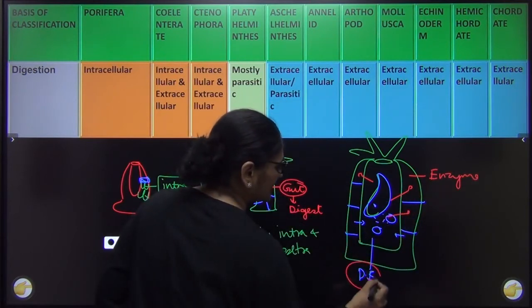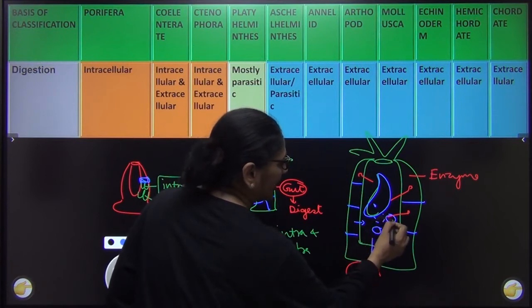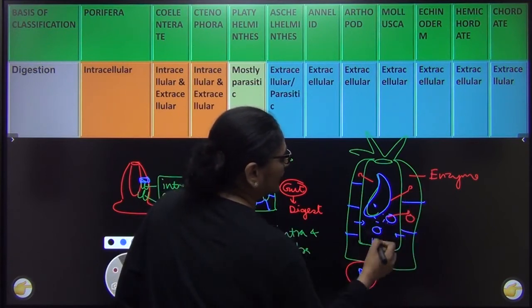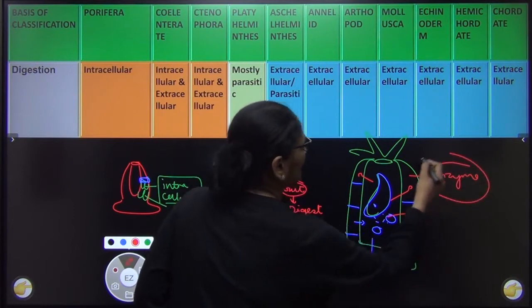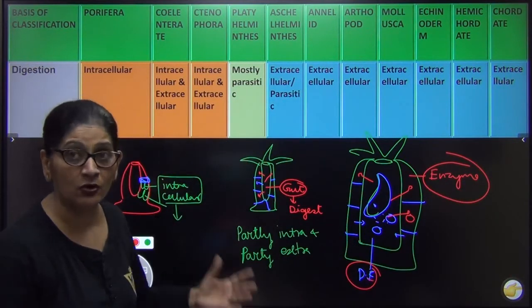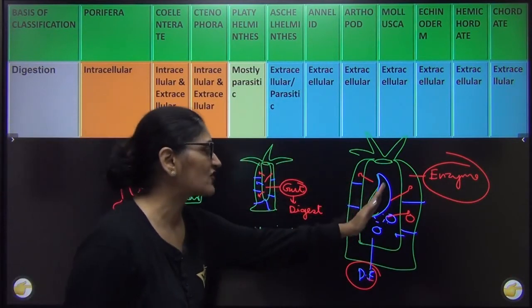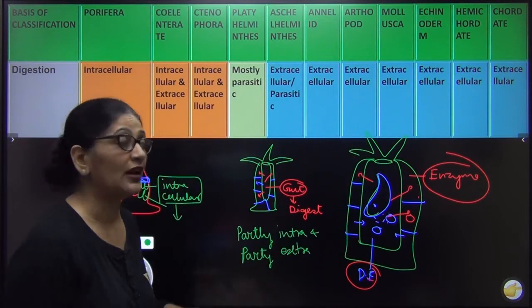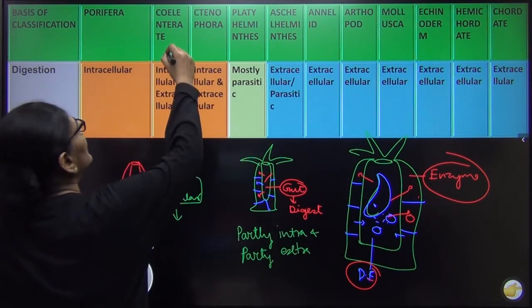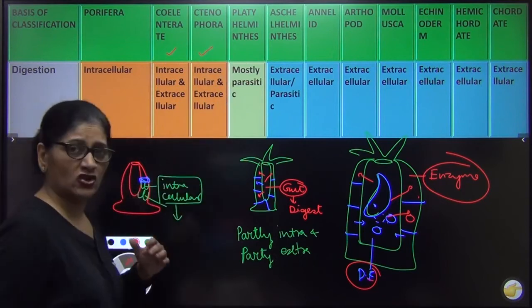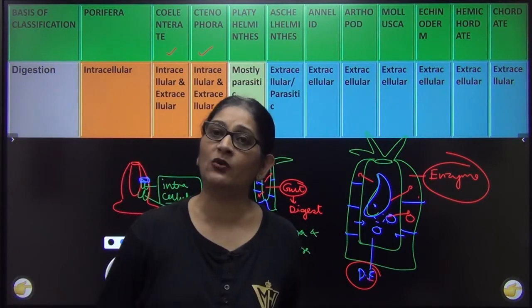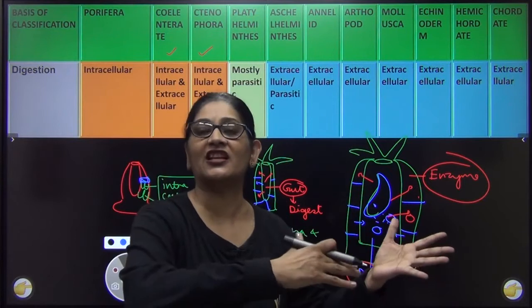This is your digestive enzyme. So some are there in the gut. Partial breakdown के बाद this food was sent to the individual cells, where with the help of enzyme they digested the remaining food. This type is called partly extracellular and partly intracellular. And this type of digestion is found in Coelenterate and Ctenophora, which shows that one fine day कोई magic नहीं हुआ कि it was intracellular and extracellular.